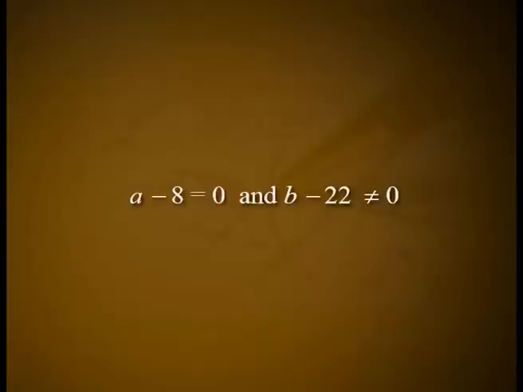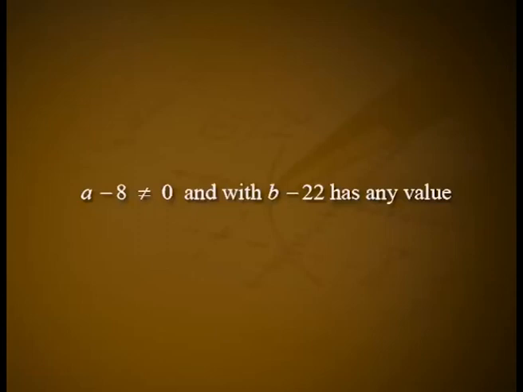1. The given system of equations has no solution if and only if rank of A is not equal to rank of the augmented matrix AB. From the last matrix, echelon form of the augmented matrix, it can be seen that this is possible if and only if a minus 8 is equal to 0 and b minus 22 is not equal to 0. That is, the system has no solution if a is equal to 8 and b is not equal to 22.